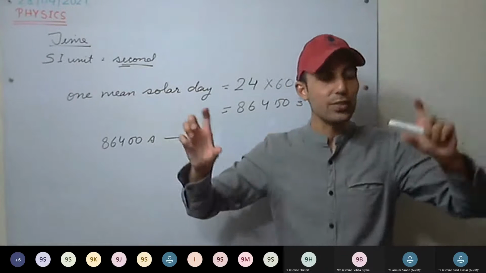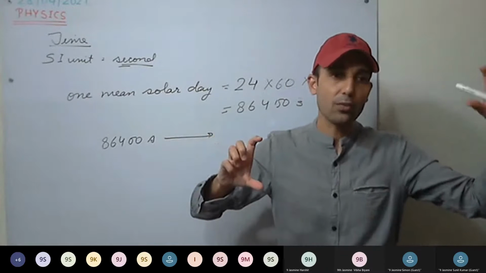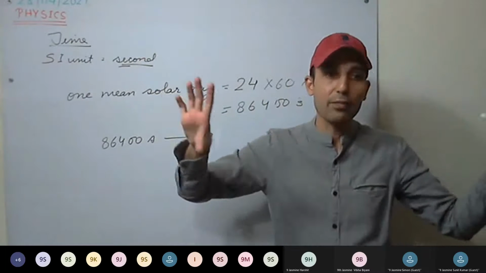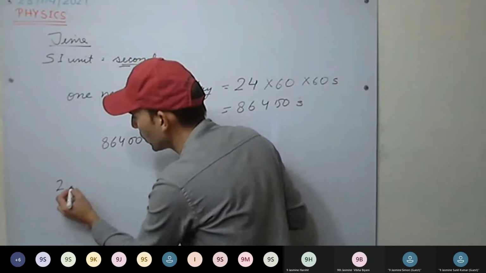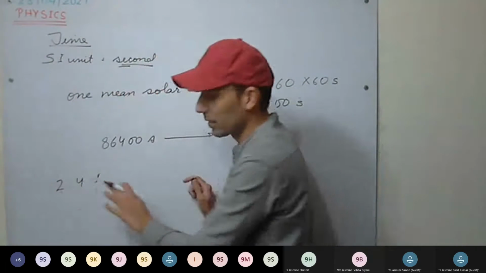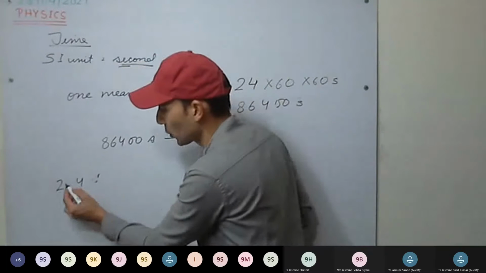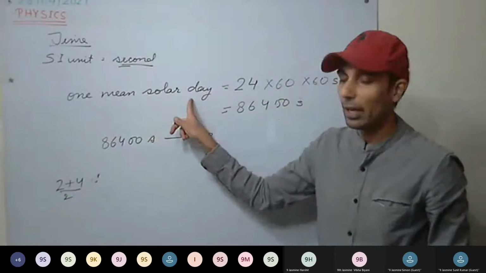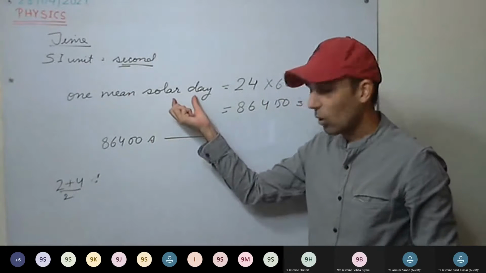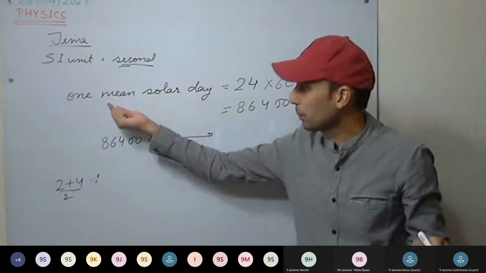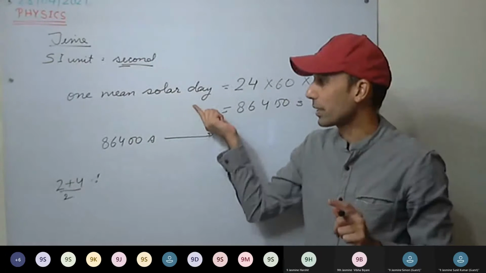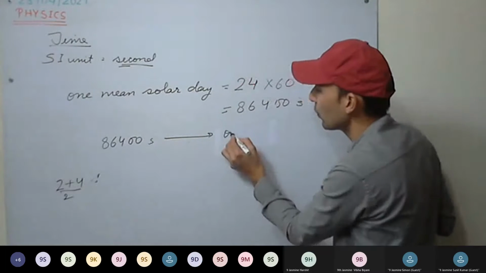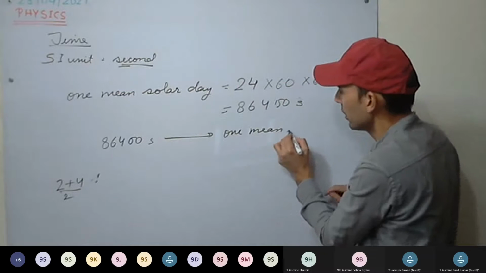Over the year, we saw days of 24 hours and something, and we took the mean of them, the average. Like for example, if we have 2 and 4 and have to take the mean, how do we do it? 2 plus 4 divided by 2. So here we are taking the average. So 1 mean solar day is the mean of all the solar days throughout the year. Understood now? Now these many seconds are in 1 mean solar day.